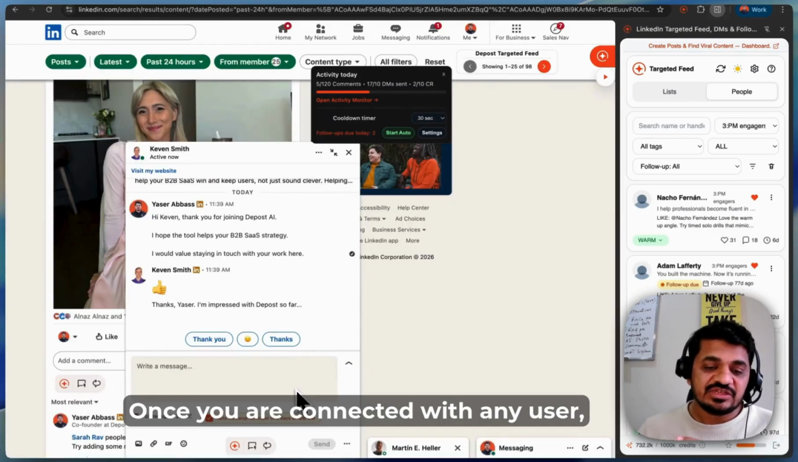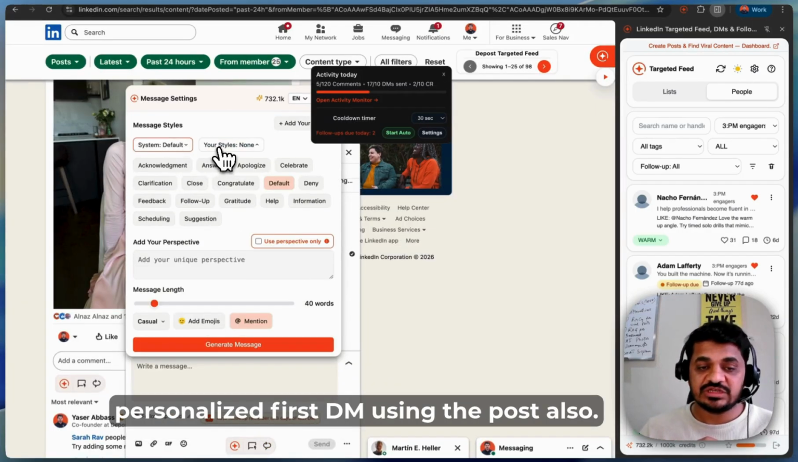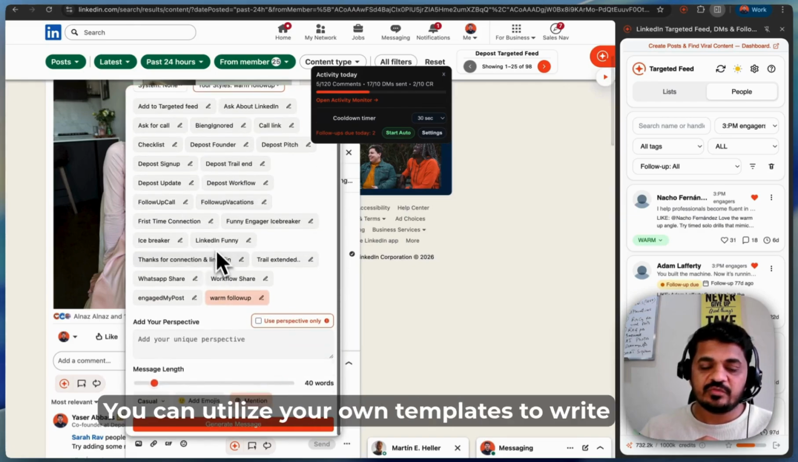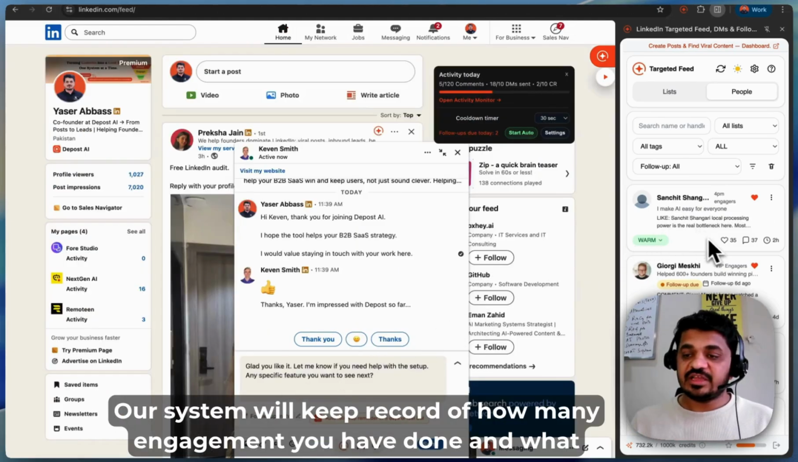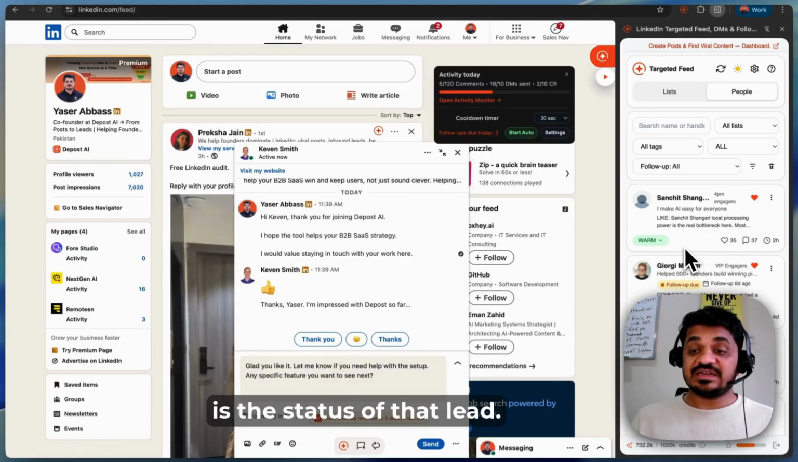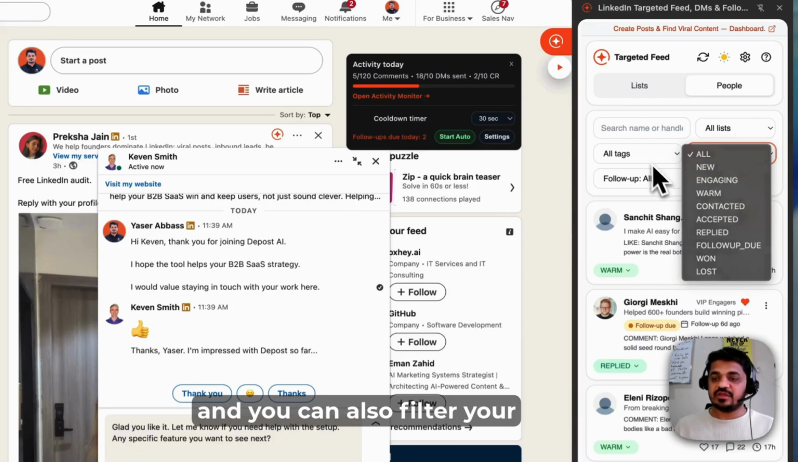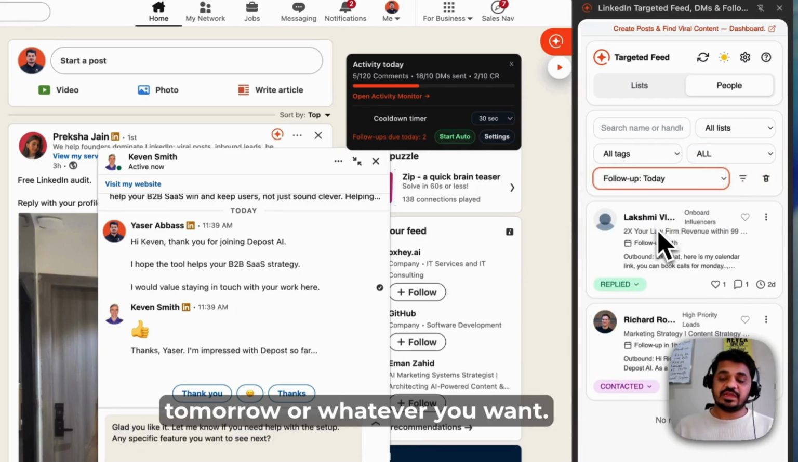Once you are connected with any user, you can write them a personalized first DM using their post also, or you can do follow-ups, and you can utilize your own templates to write them. Our system will keep a record of how many engagements you have done and what the status of that lead is. You can filter those leads according to status, and you can also filter your follow-ups due today, tomorrow, or whatever you want.